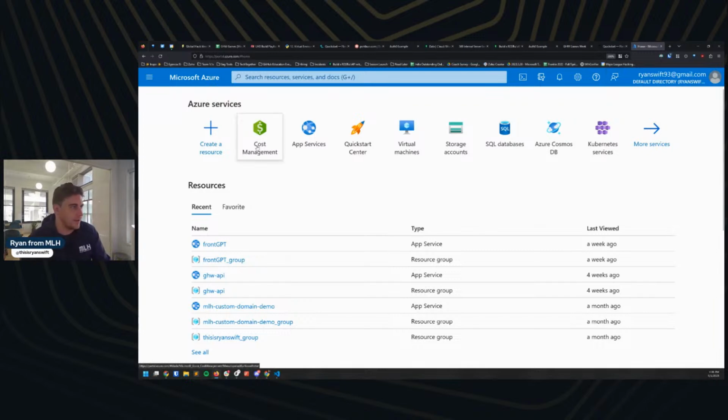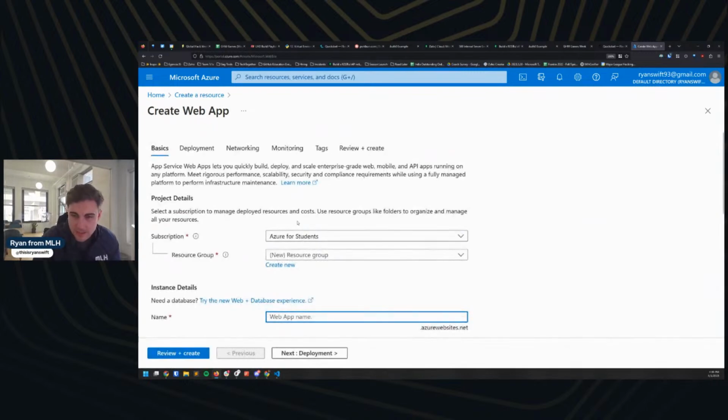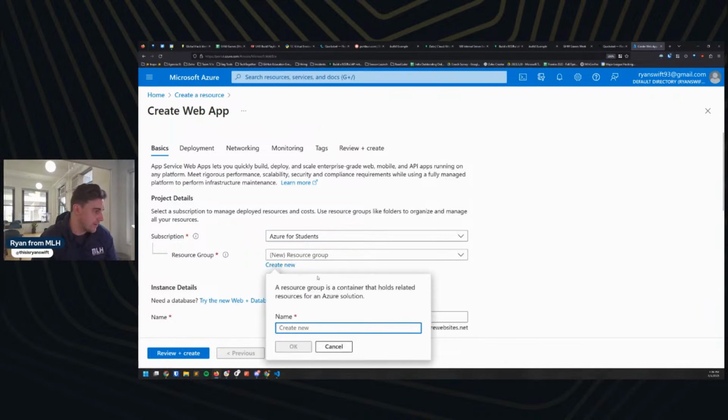I know not every Indian university provides that, but I'm going to create a new resource here. I'm going to do a web app in particular. And I'm going to blitz through this a little bit just because we're tight on time, but I promise I'll answer questions as always. I'm going to make a new resource group. And I'm going to call this GHW Games Live.